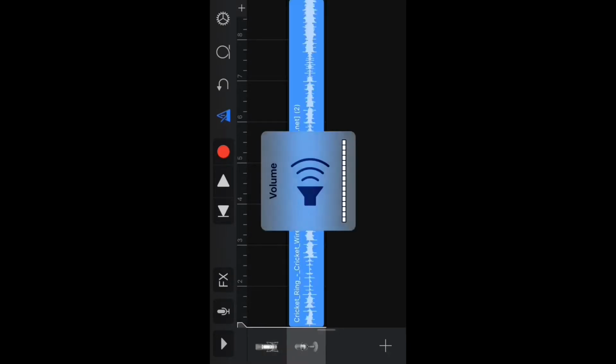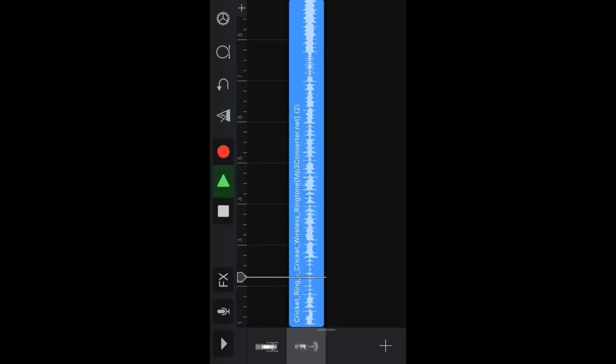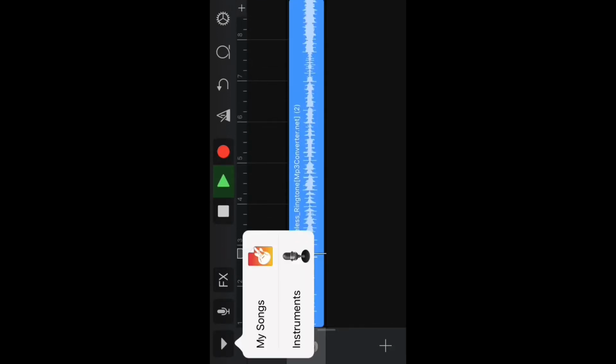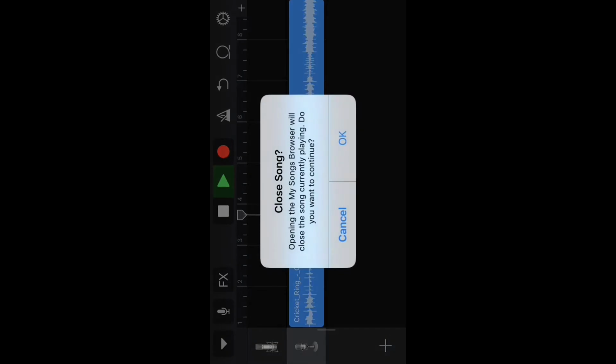Now you can hear your song. So right now I'm listening to it, but for some reason the audio isn't coming out. But you can hear your song. Let it play for a little longer. Then you're going to click the little arrow and then click my song.